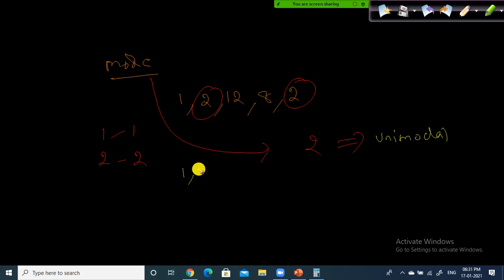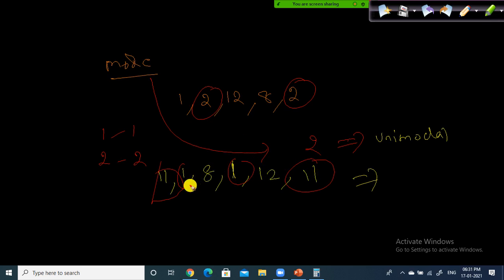Supposing I have something like 1, 8, 11, 1, 12, 11. How many modes are there here? 11 is occurring 2 times, and 1 is occurring 2 times, right?